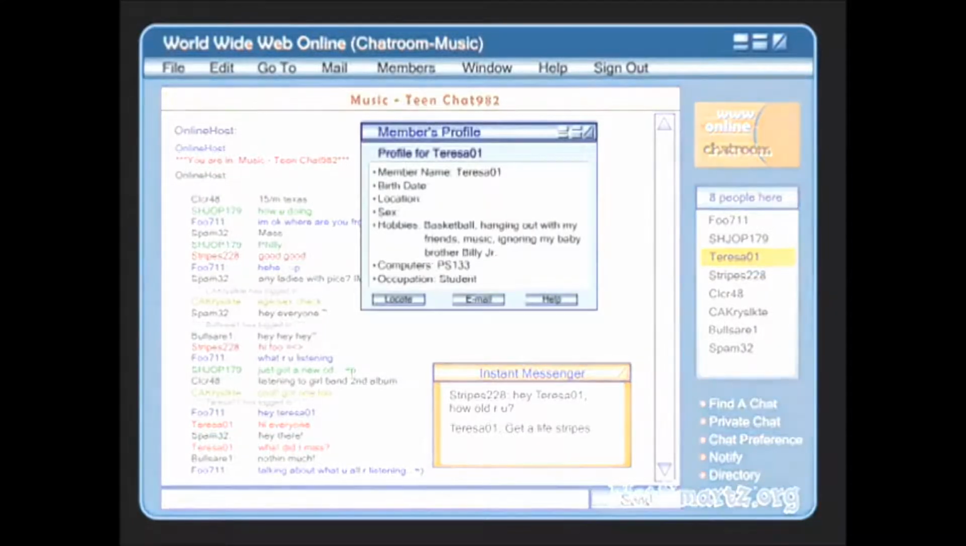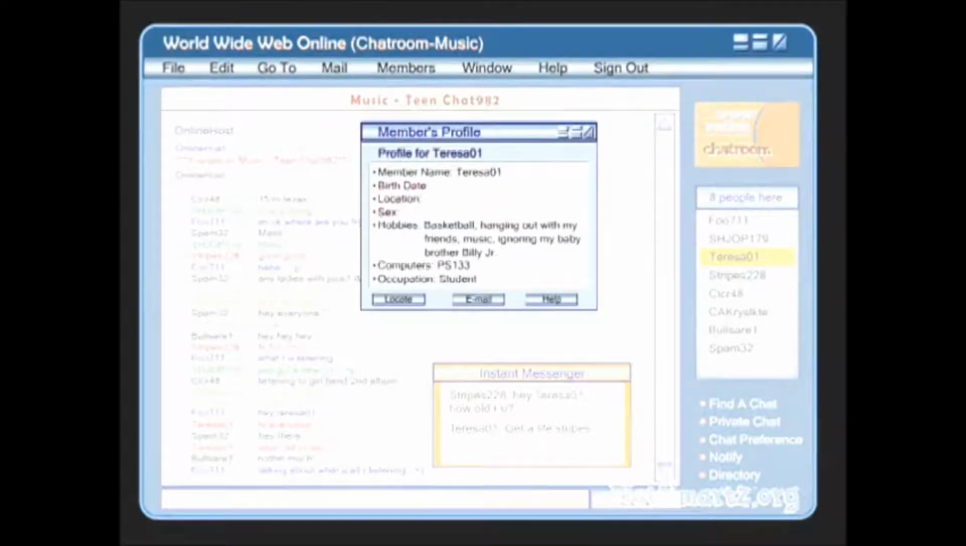Good job, Teresa. She didn't list her age, location, gender, or post a picture of herself, but what does her name tell us? Is she male or female? If her brother's name is Billy Jr., what might her father's name be? If we click on the locate command, we can follow Teresa wherever she goes in cyberspace. We can also email or instant message her.